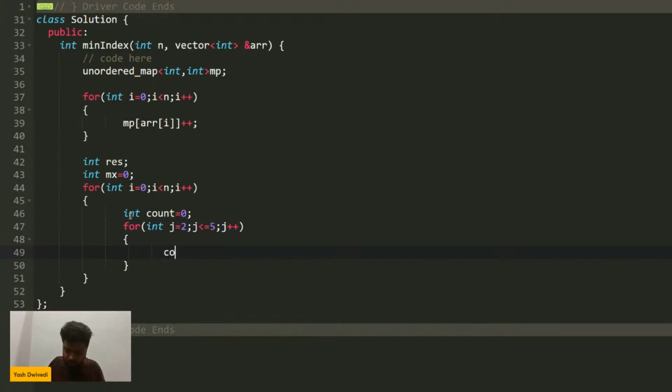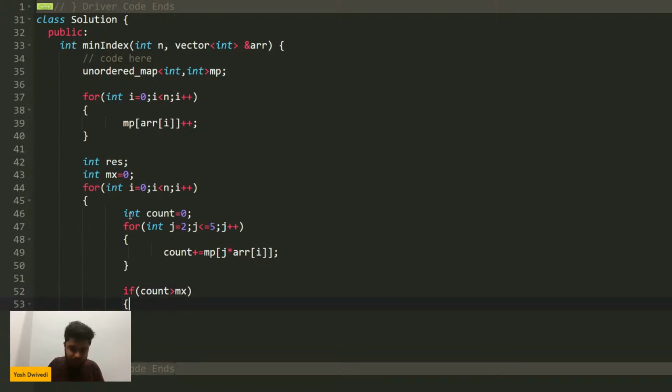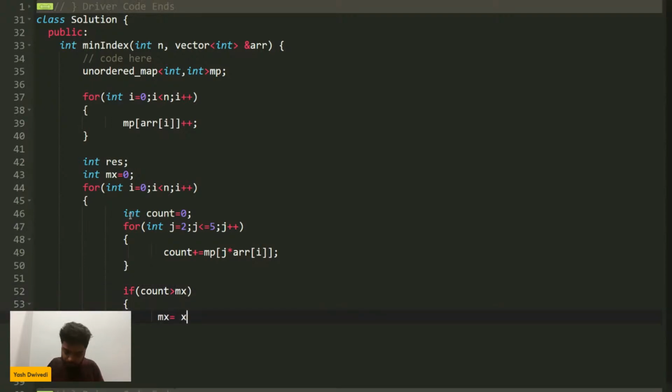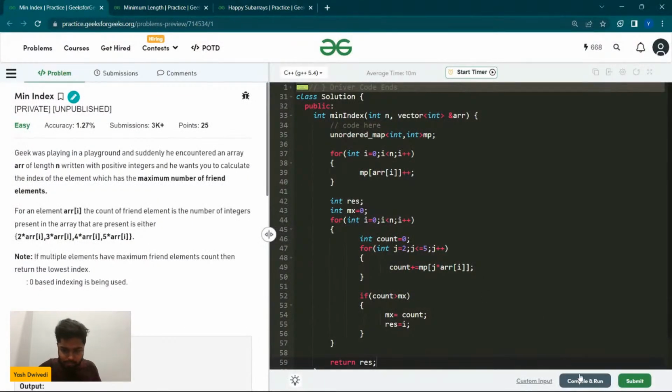And what I can simply do as a normal approach is count plus equal to map of j into array of i. That is what we can do here. And once this part is done, I will check if the count of the friend elements for this particular ith element is greater than the maximum count so far, then I will update the maximum count to this particular count, and I will update the resultant index to i. And in the end, I simply return the resultant index.